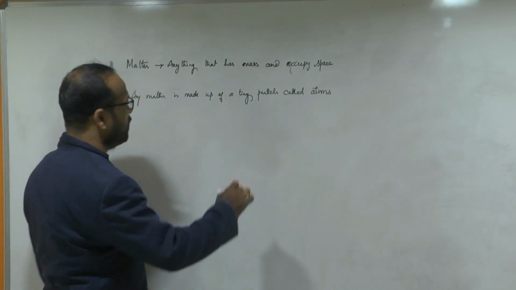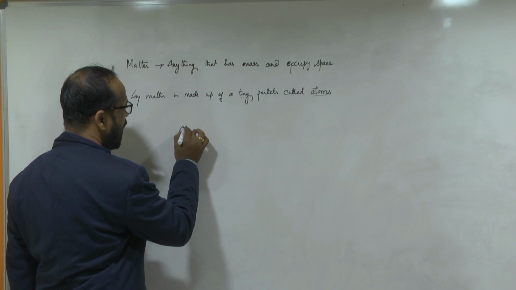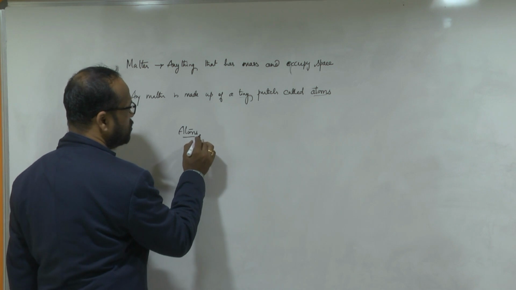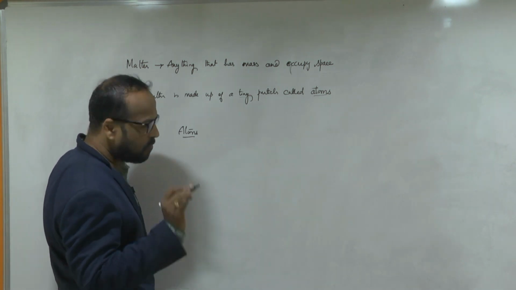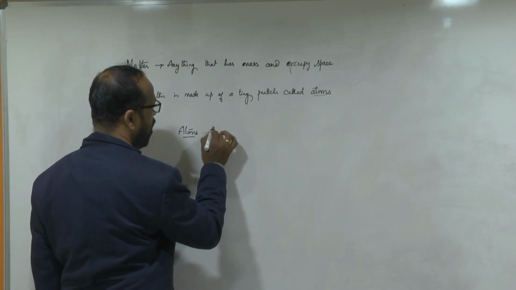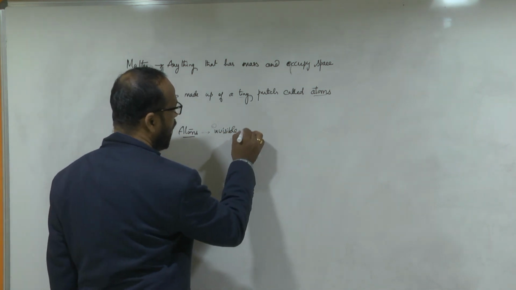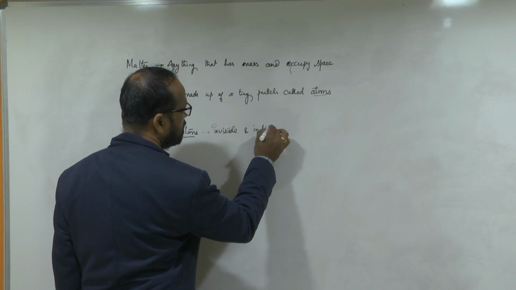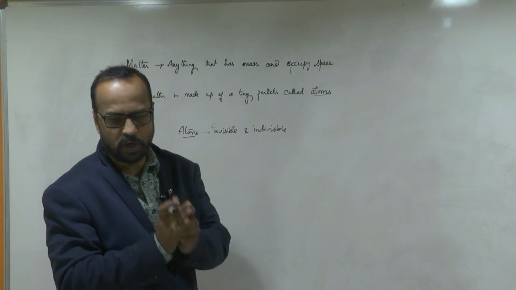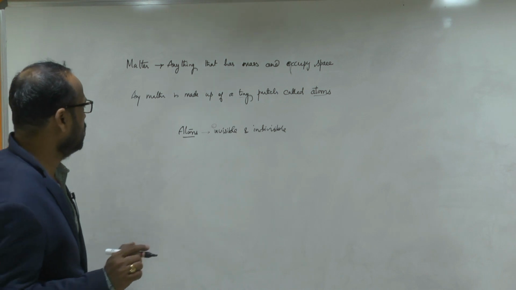So any matter is made up of tiny particles called atoms. Generally, these atoms are very, very small. As of now, you think that atoms are invisible, meaning very small, we cannot see them, and also indivisible. Indivisible means we cannot break them. They are the smallest particles. Is this clear now? Yes, sir.